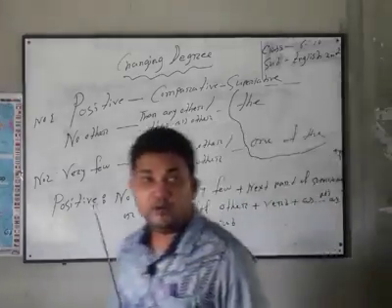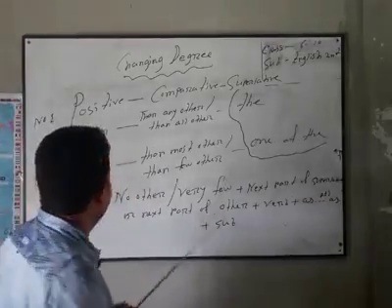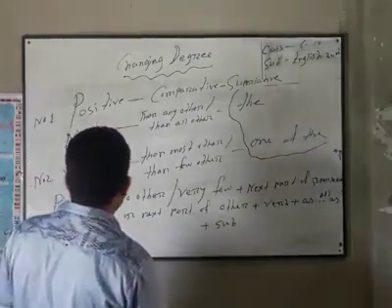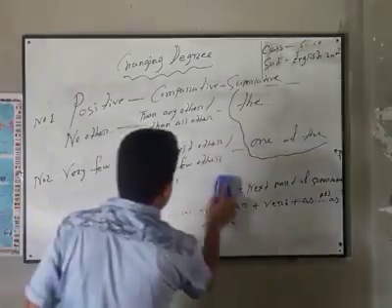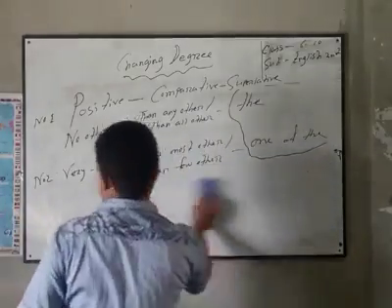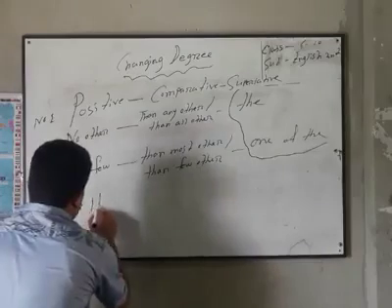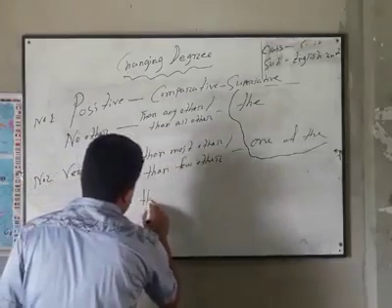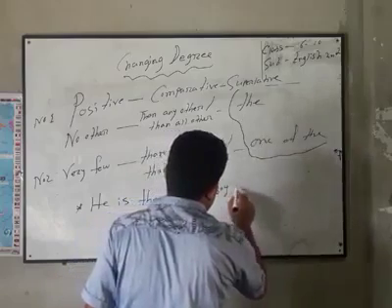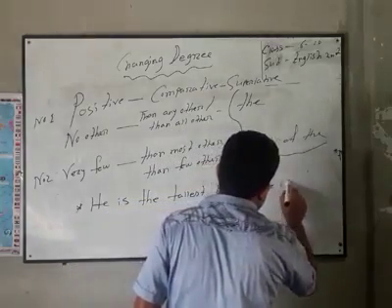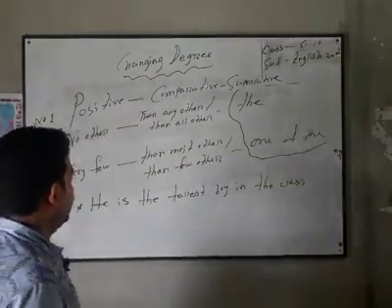Okay, now I will show you an example to make it clear. "He is the tallest boy in the class."